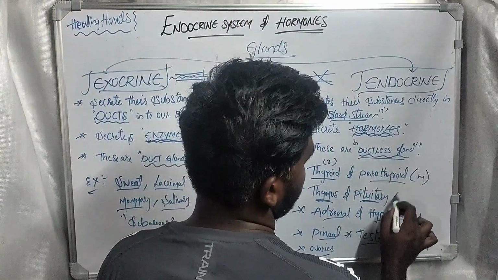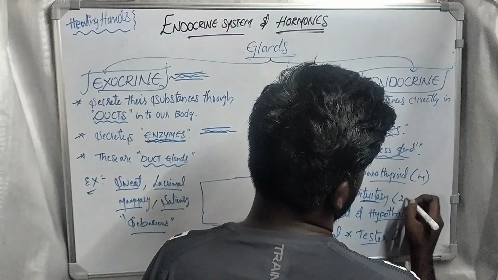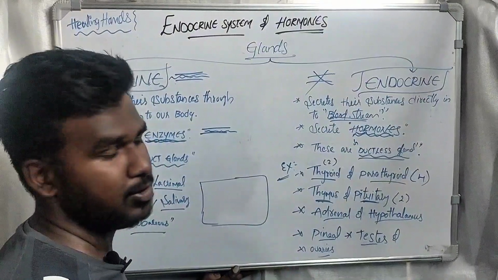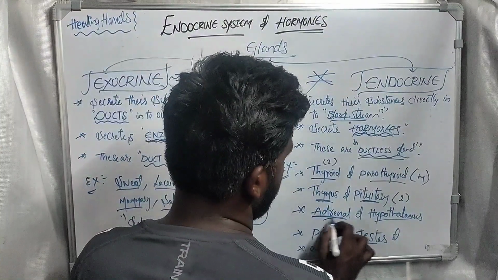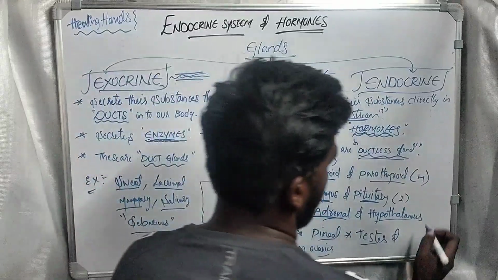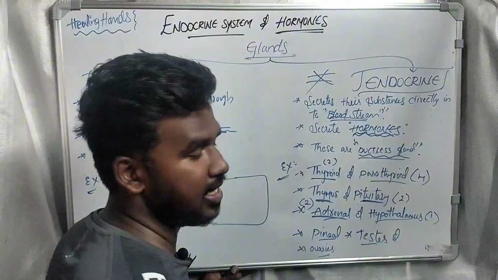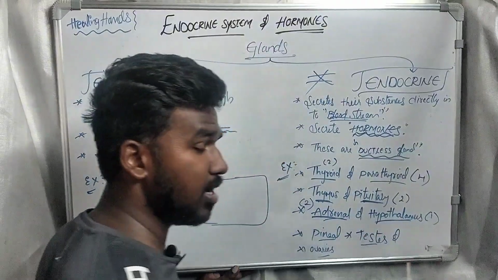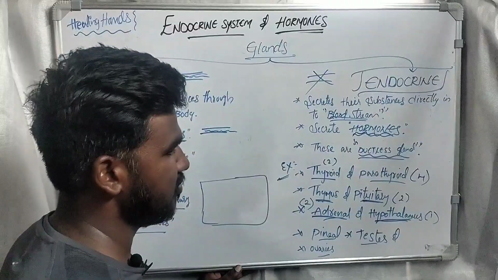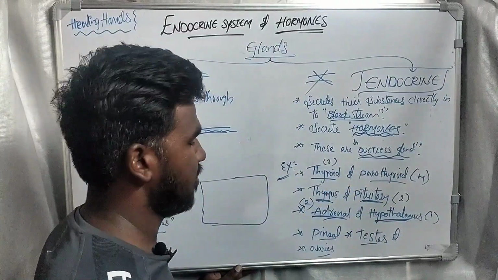And pituitary gland. Pituitary gland is also called the master gland. It has an anterior pituitary and a posterior pituitary, and then the adrenal glands, which are present on the kidneys. These are two in number, and the hypothalamus is one in number. This pituitary gland is called the master gland, but hormones released by the hypothalamus are stored in the anterior pituitary and released by the pituitary gland.